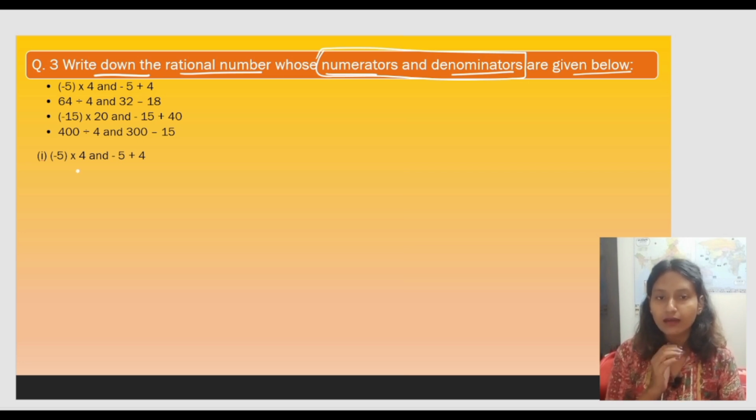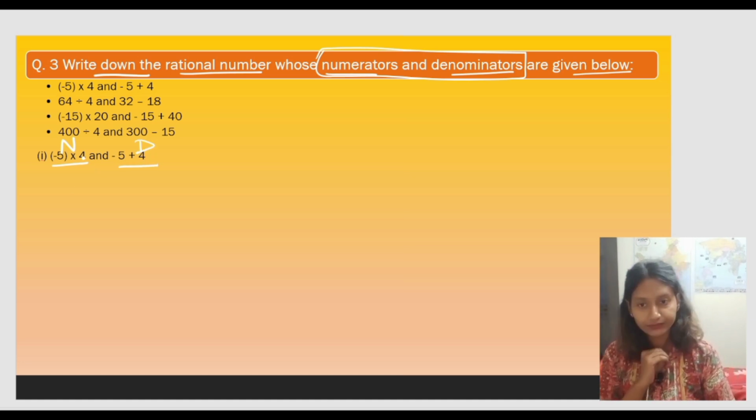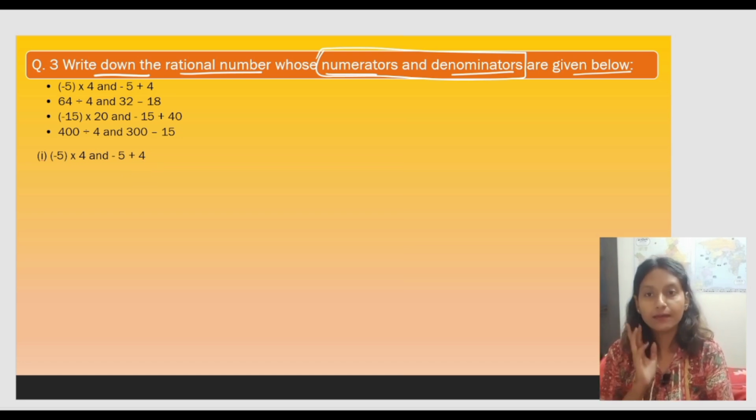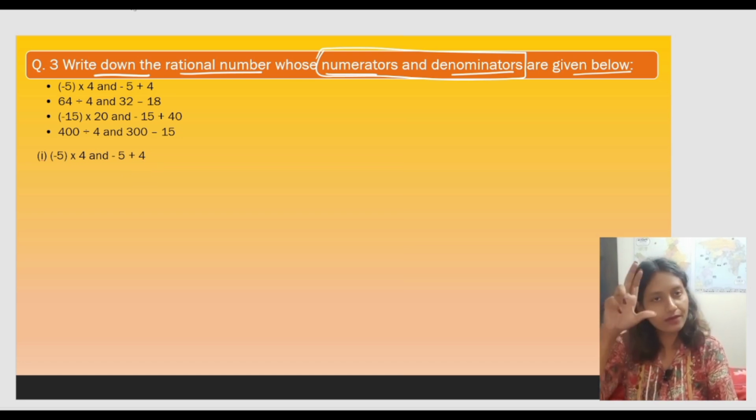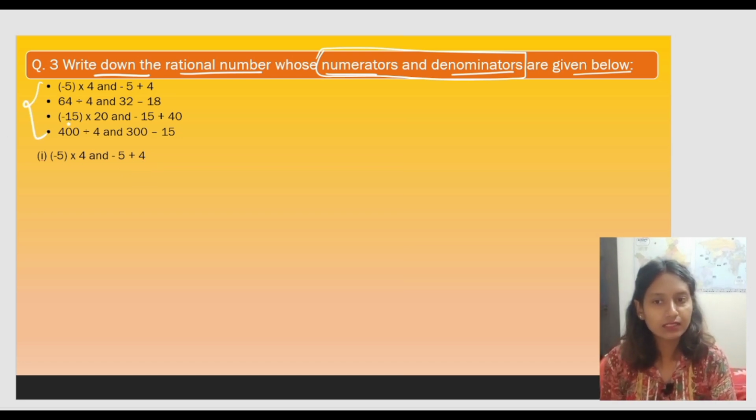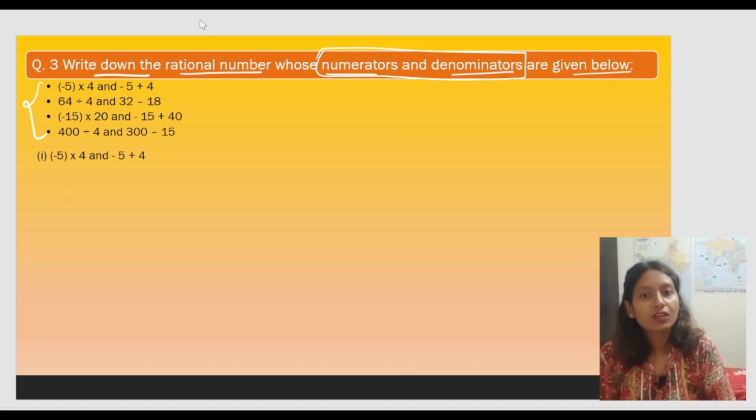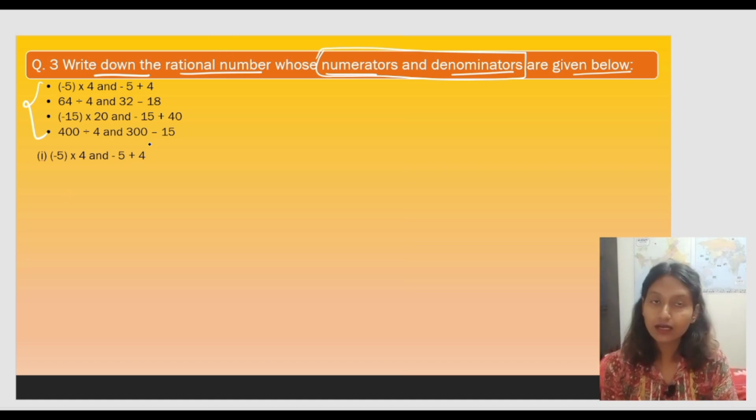So now we can clearly see that the first number which is written like this is the numerator, and the second number which is written like this is the denominator. So keeping these numerator and denominator in our mind, can we form a rational number using these numbers? What do you say? Can we make a rational number using this information? Yes, how? Let me tell you how.